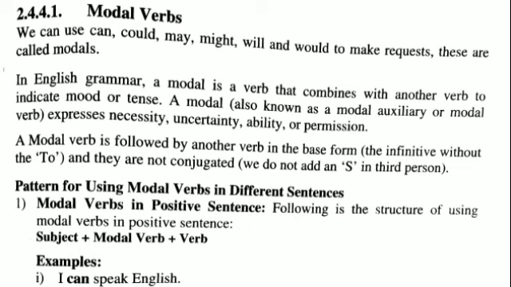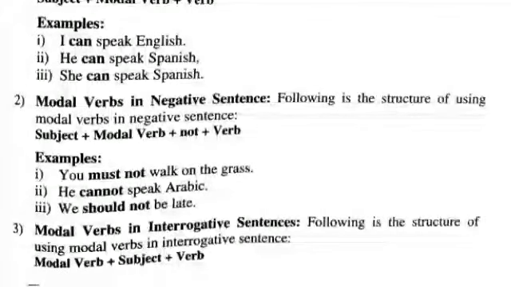Pattern for using modal verbs in different sentences. Modal verb in positive sentence. Following is the structure of using modal verbs in a positive sentence: subject plus modal verb plus verb. For example, I can speak English. So here, I is the subject, can is the modal verb, and speak is the verb. Some more sentences: He can speak Spanish. She can speak Spanish.